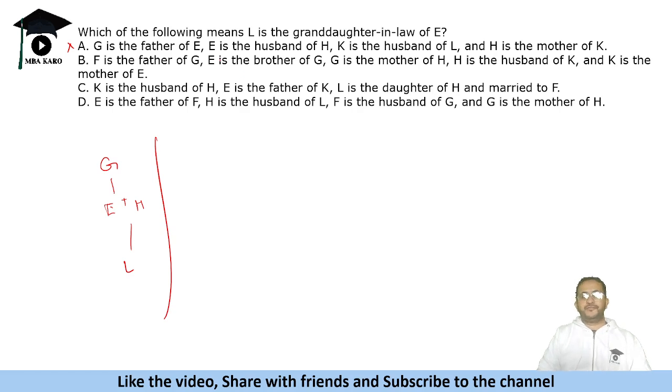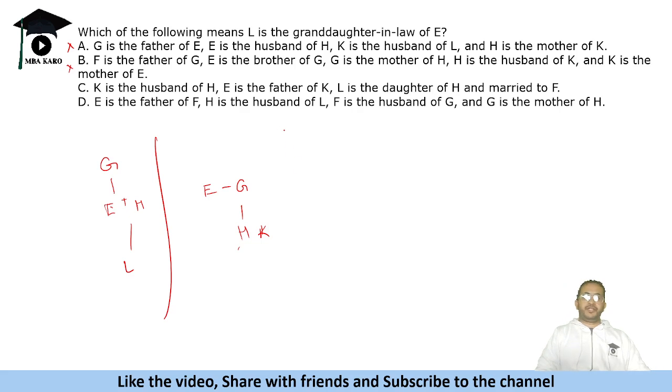F is the father of G. E is the brother of G. Okay. E and G are in the same generation. G is the mother of H. Okay. H is the husband of K. And K is the mother of E. Okay. So something is wrong here. I think one of them should be L here. So this also looks somewhat wrong to me.